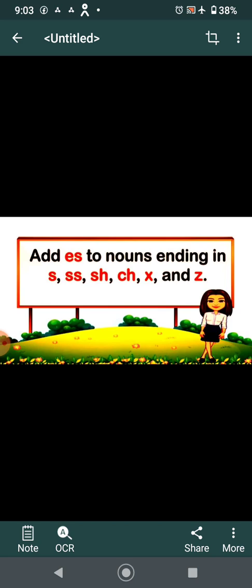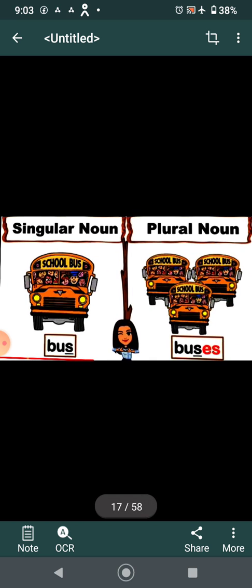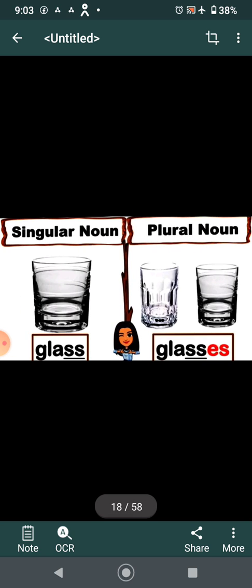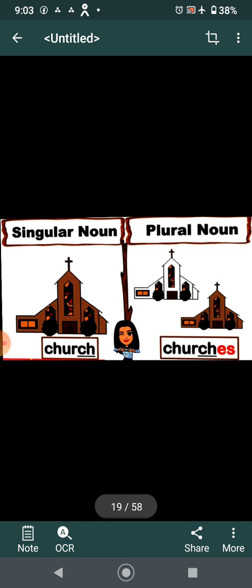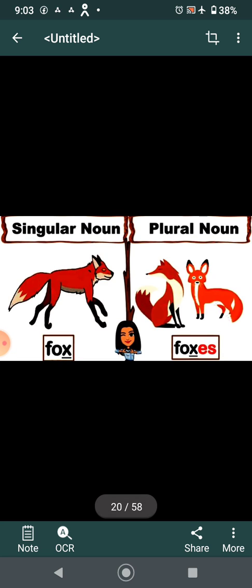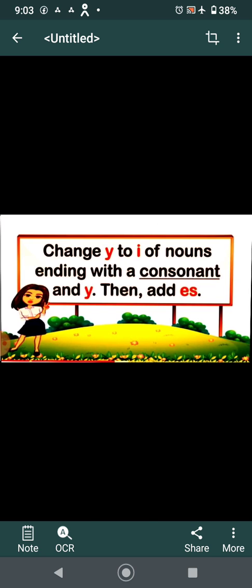But to which nouns? Those which end in s, ss, sh, ch, x, and z. Let's have a look how. Like bus, it ends in s, so we add es: buses. Glass, we add es to make it glasses. Church ends in ch, so we add es: churches. Fox ending in x becomes foxes.